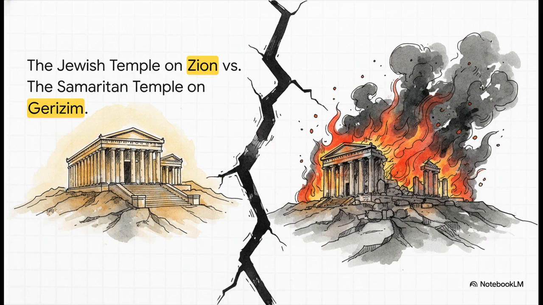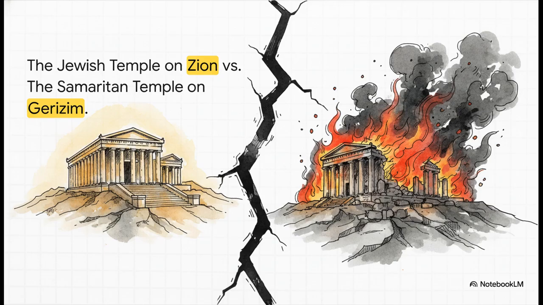This hostility stems all the way back to 722 BC when the ancient Assyrians conquered the northern kingdom of Israel. The Assyrians hauled off the Jewish elite and forced the remaining poor Israelites to intermarry with relocated foreigners. Because of this, centuries later, the Jews viewed the Samaritans as half-breeds. The Samaritans actually ended up building their own rival temple on Mount Gerizim in the north, while the Jewish temple sat on Mount Zion in the south.